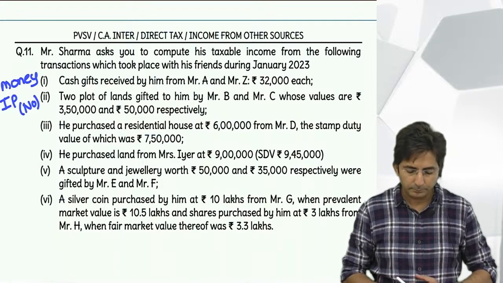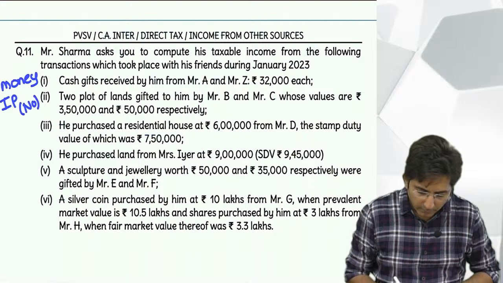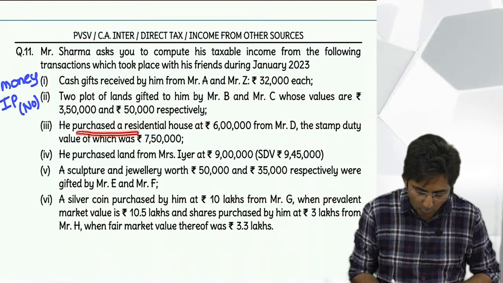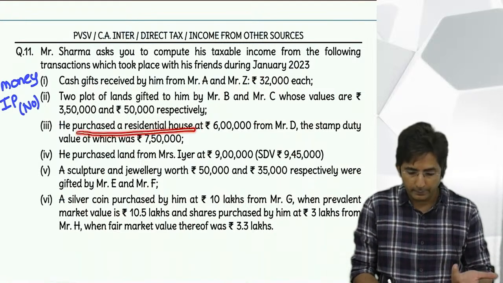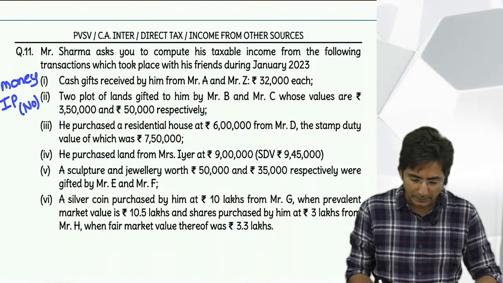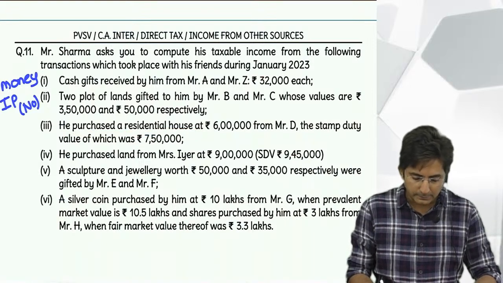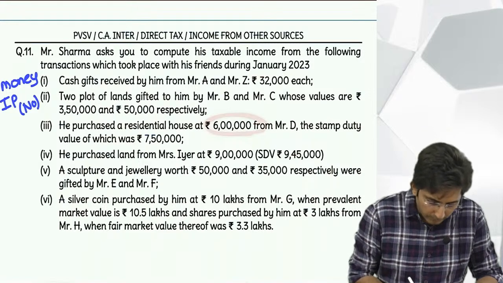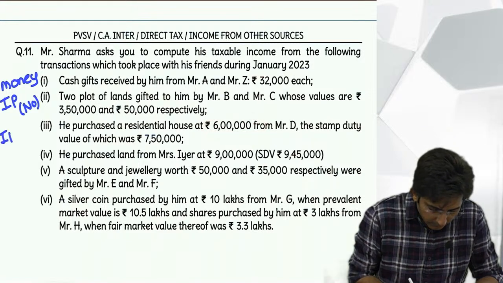Next one is purchase a house. House is immovable property. Have you paid full price or less price? Less price. So it is immovable property, low price. IP in bracket low.